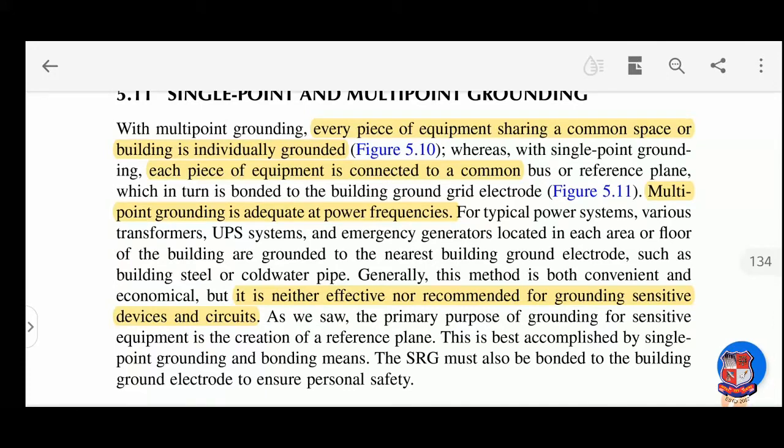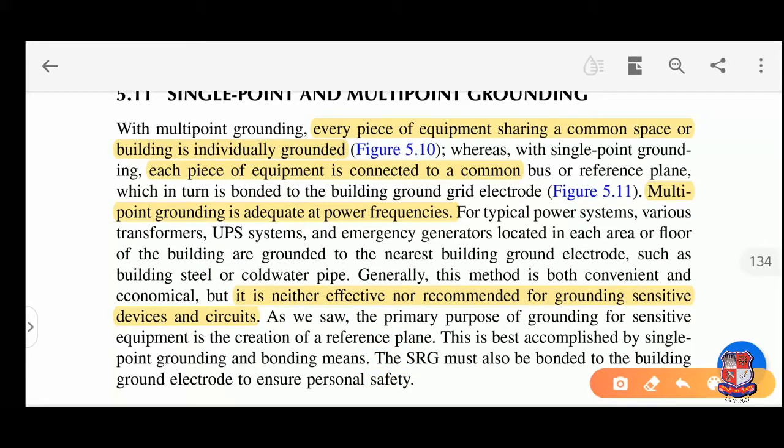Let us see what they have written in this book. With a multi-point grounding system, every piece of equipment sharing a common space or building is individually grounded, as we can see from the figure. Whereas in single point grounding, each piece of equipment is connected to a common bus or reference plane, which in turn is bonded to the building ground, which is again bonded to the building ground grid electrodes, as we can see from the figure.